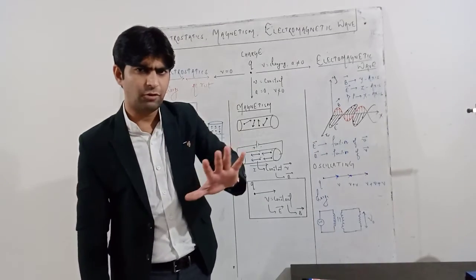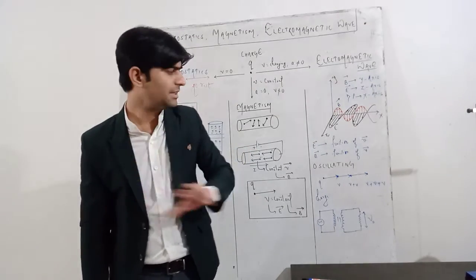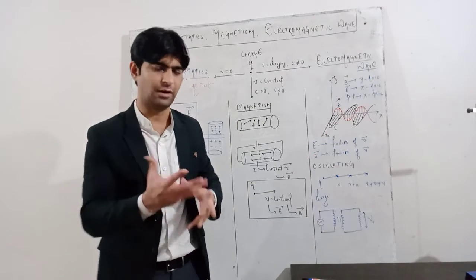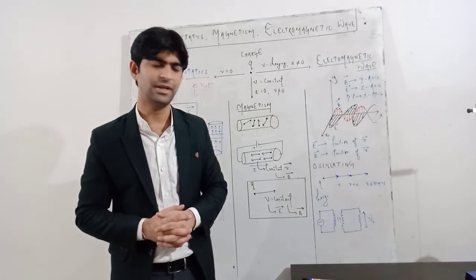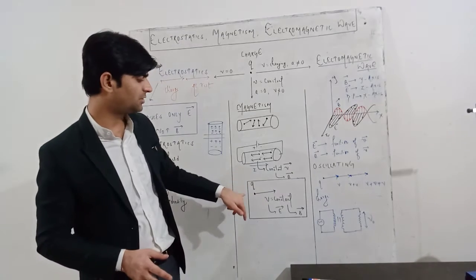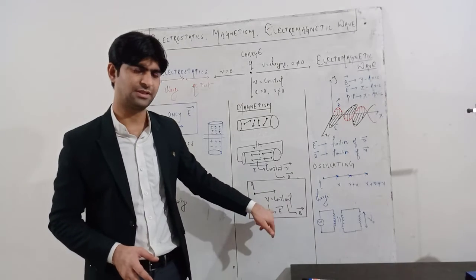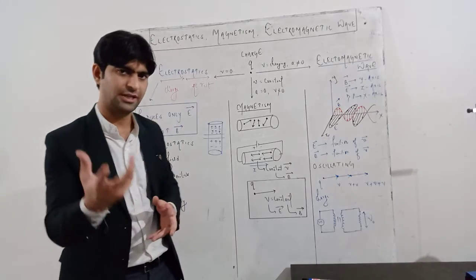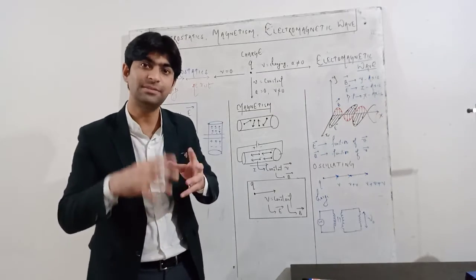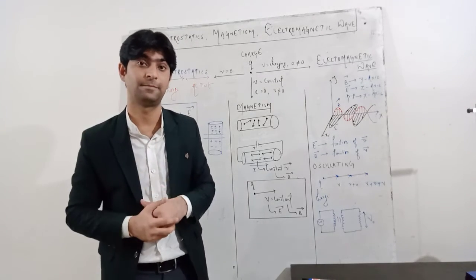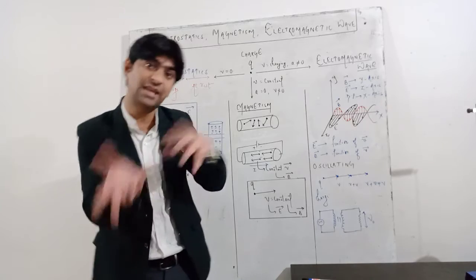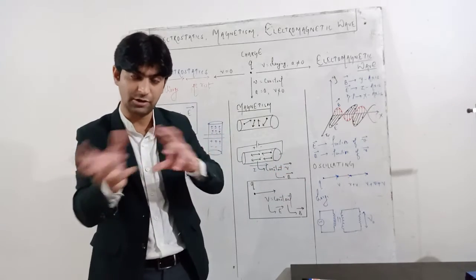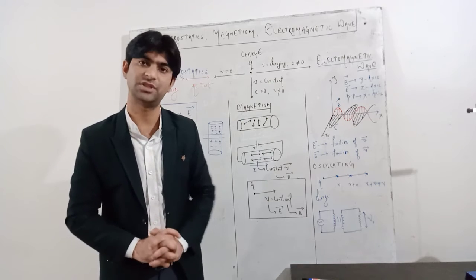Here I have not written any formula, I am just telling you the concept. Electric field and magnetic field both are functions of velocity, both depend on the velocity. We have seen that when the charge moves with a constant velocity, it produces electric and magnetic field. Maxwell's equation also says, as we have studied in electromagnetic induction, that a changing magnetic field produces an electric field and a changing electric field produces a magnetic field. Both are dependent on each other as per Maxwell's equation.